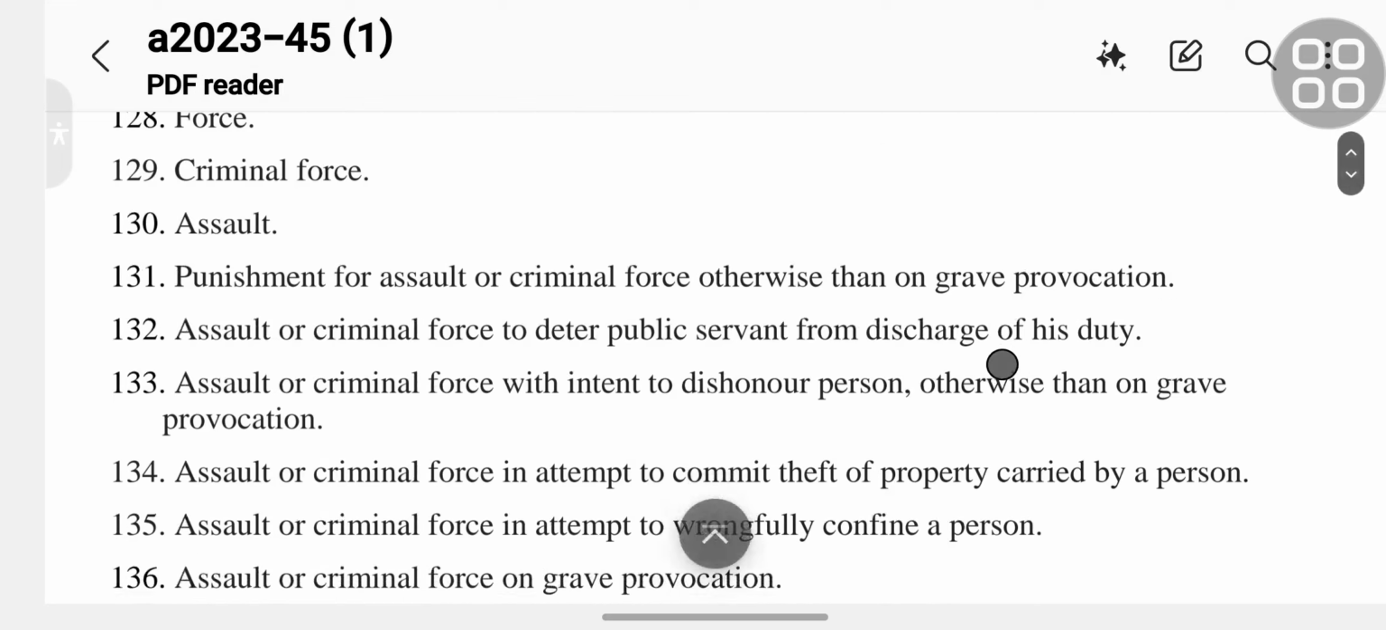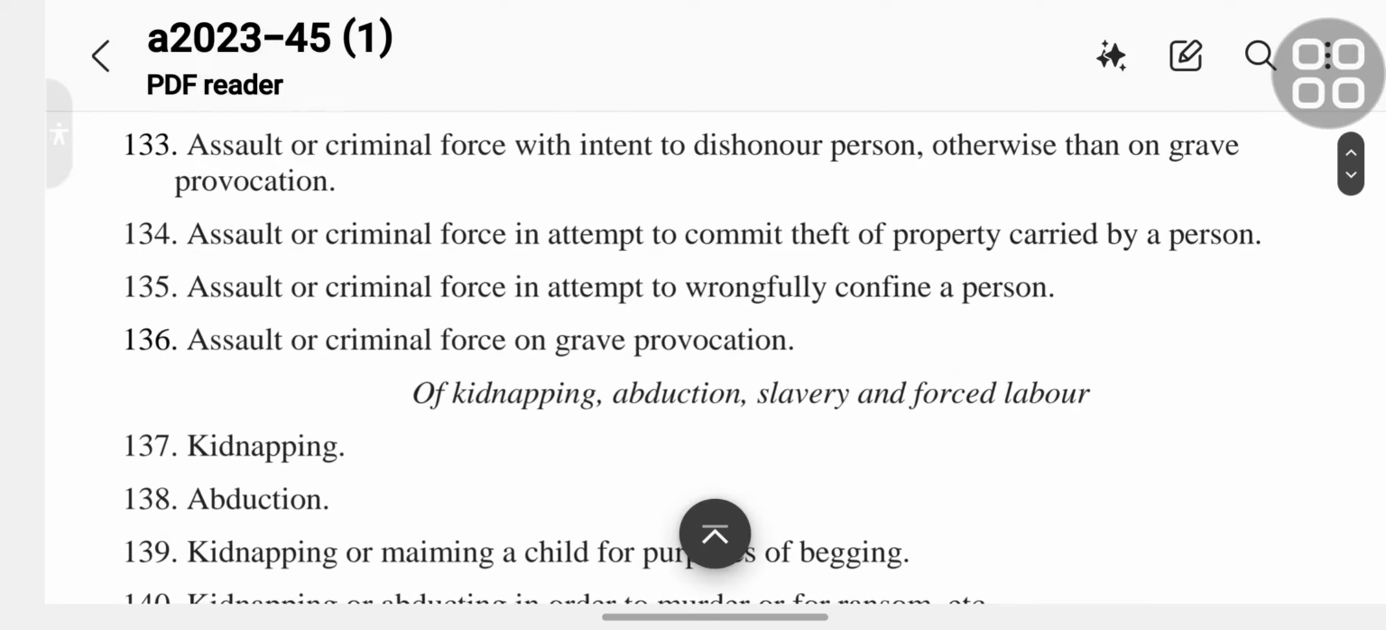133 assault or criminal force with intent to dishonor person otherwise than on grave provocation.